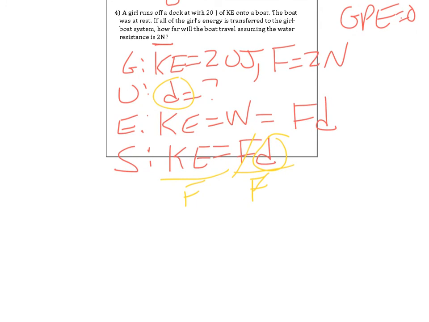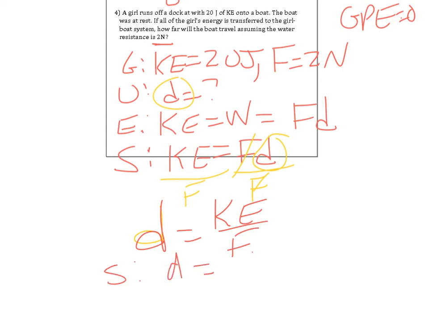So what do I end up with? I end up with D, in a different color. D is equal to KE over F. So now my solution is D is equal to 20 joules over 2 newtons. Oh, easy math. 10. Right? That does not look like a D, does it? Funny looking D. D is equal to 10.